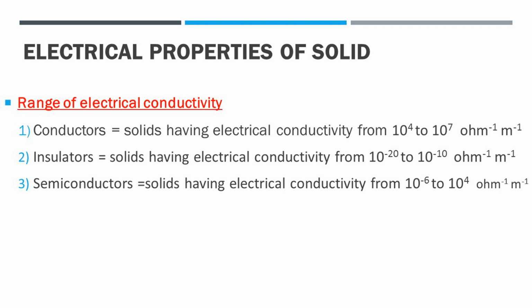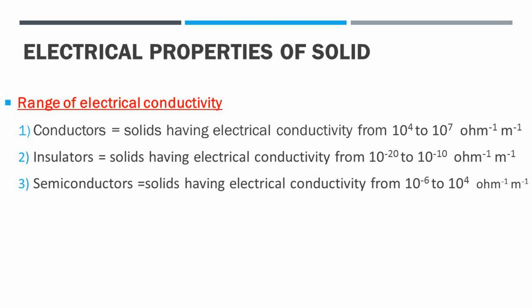Metals and electrolytes. Electrolytes means ionic solids. They are good conductors of heat and electricity. Metals conduct electricity by movement of electrons, while electrolytes conduct electricity by movement of ions. Solids having electrical conductivities in the range of 10⁴ to 10⁷ per ohm per meter are called conductors. In this chapter, we will study some aspects of electronic conduction of electricity.